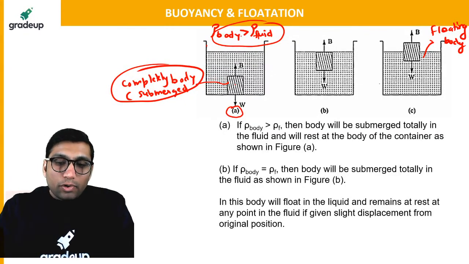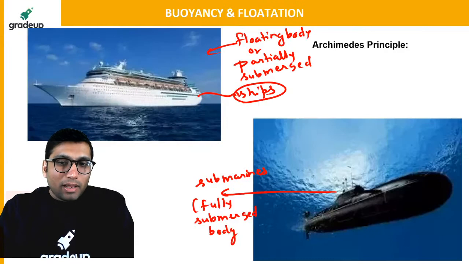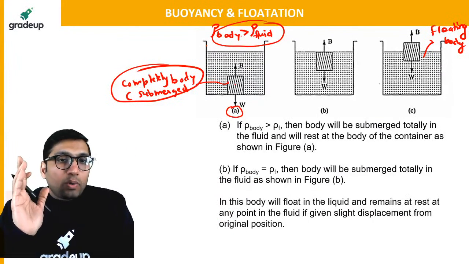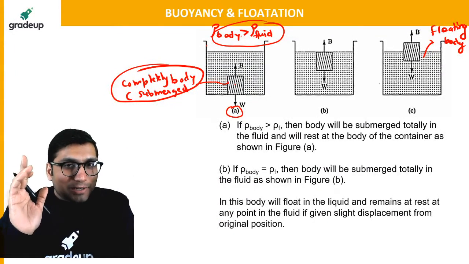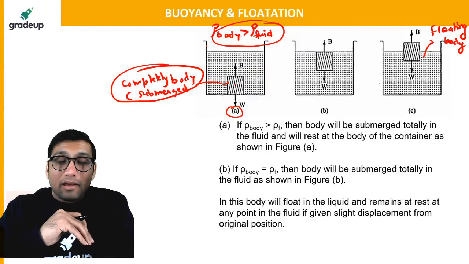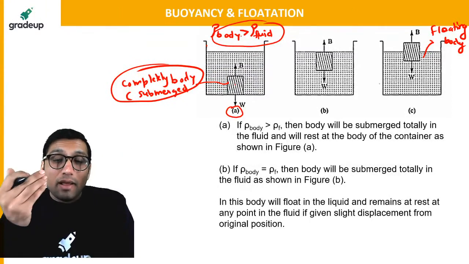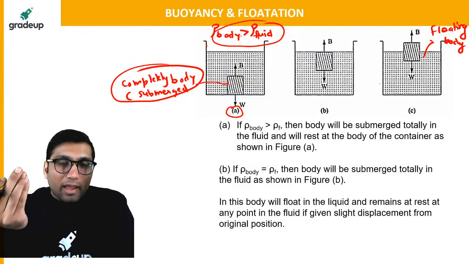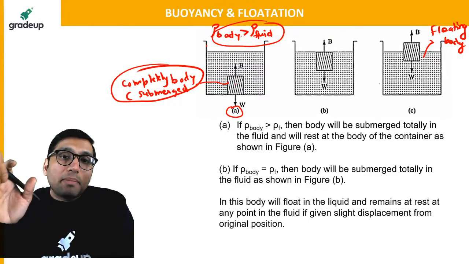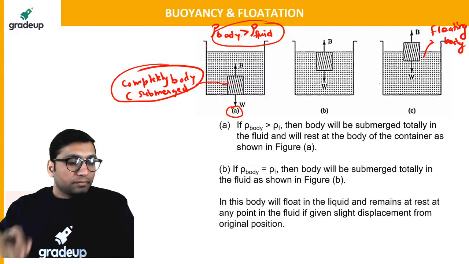I have shown you the example of the completely submerged body. There are only two types of body: one is partially submerged, one is completely submerged. Partially submerged means some part of the body will be in air, some part will be in water or the fluid. And fully submerged means the body will be completely surrounded by that fluid.